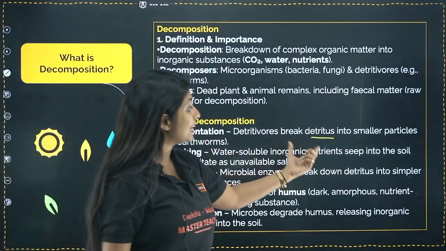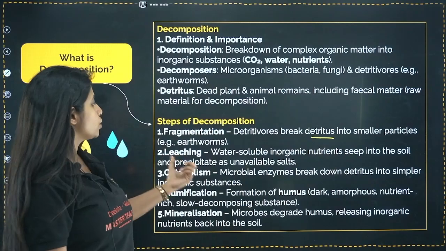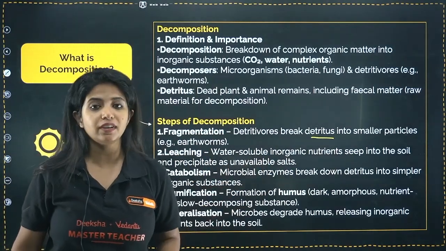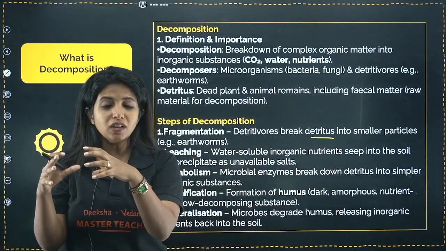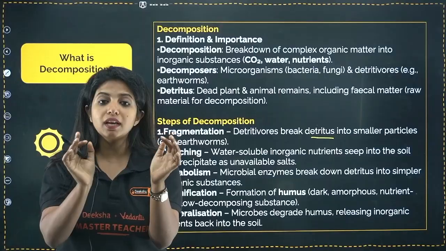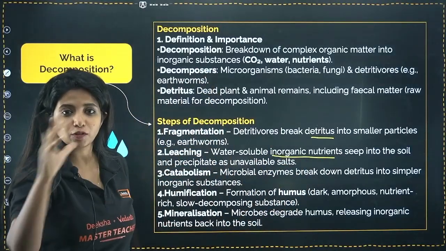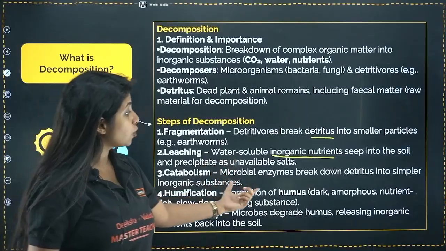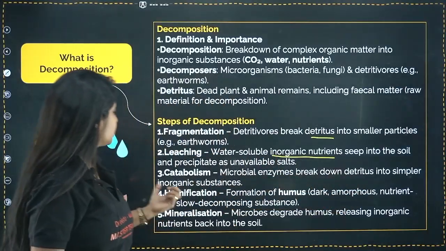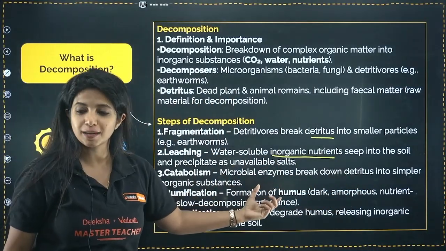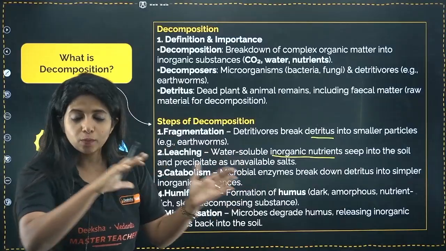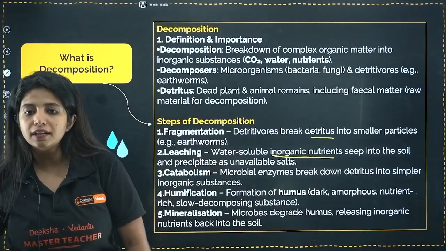Leaching: water soluble inorganic nutrients seep into the soil and precipitate as unavailable salts. So while we broke this down, some inorganic nutrients which are water soluble get into the soil. But the rest are still organic, they have to be broken down. Catabolism: microbial enzymes break down detritus into simpler inorganic substances.